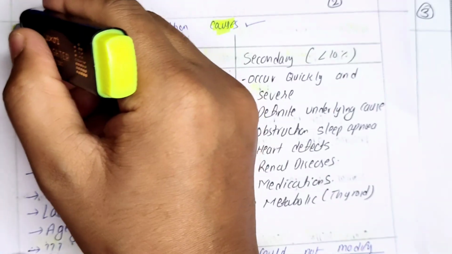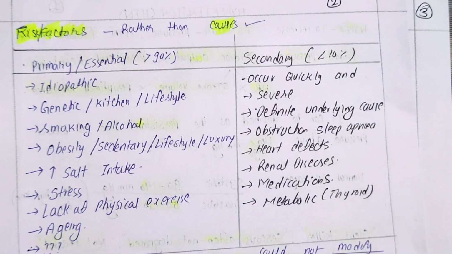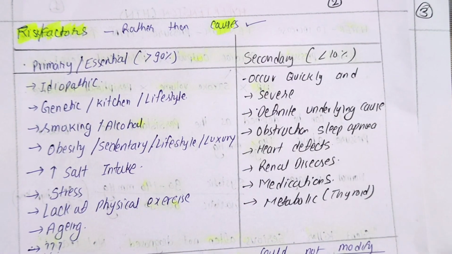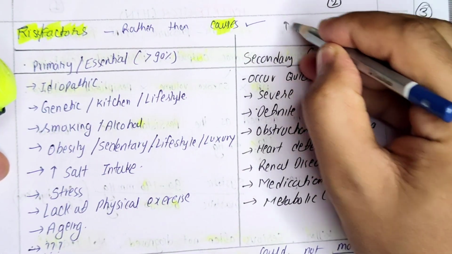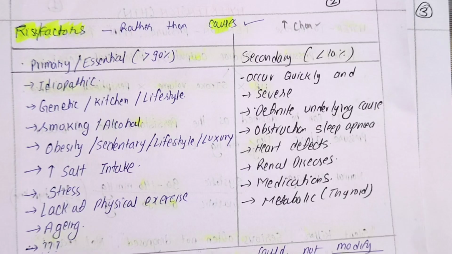Rather, we have risk factors. Risk factor means if these factors are there, there is a higher chance, prevalence is high, to get the disease. It does not mean the person will have the disease because he has this risk factor. Cause means if there is a cause, there is a disease.